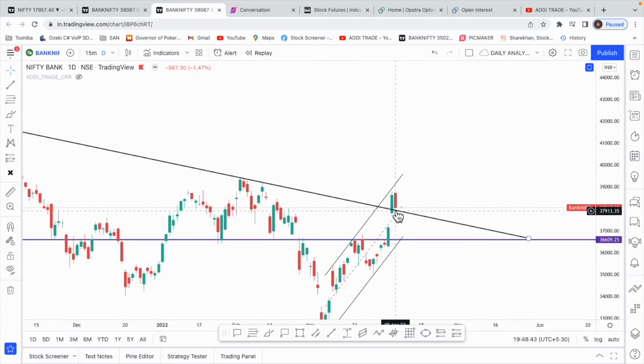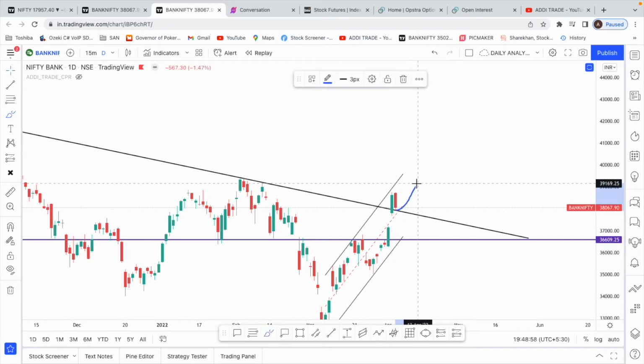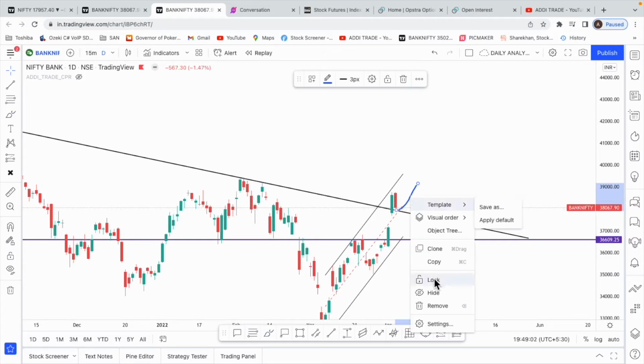So tomorrow we'll have to see if we get a closing below this trend line, then we can be sure that this was a fake breakout, and for now we might slip a little bit more. But if this trend line holds and we start going up, then it can be just a retest of this trend line. So only the price action can tell us.